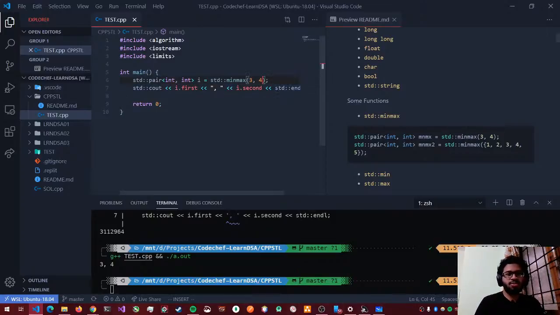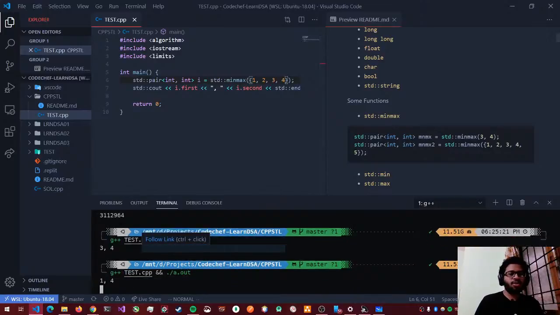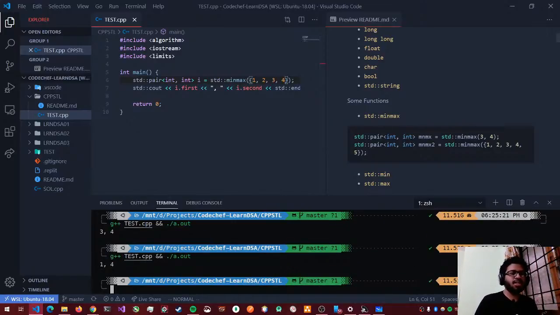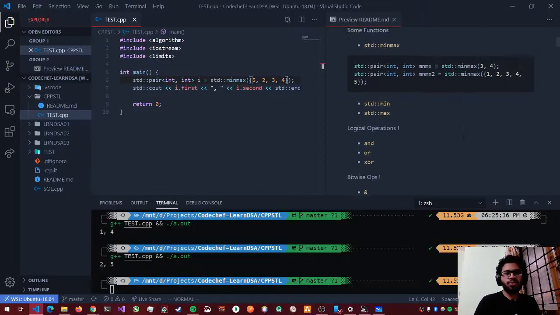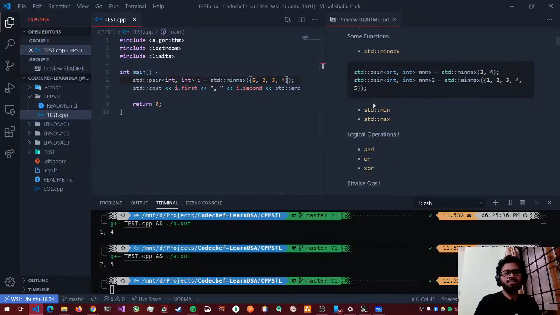Right? I can also give it multiple values, let's say 1, 2, 3, 4. Now it will also find me the min value. Min element is 1, max element is 4, right? Even if I shuffle the values, it would still work. Let's say I'll give the first value as 5, run it again. So yeah, the max element is 5, min element is 2. So it works for an unsorted range of values, right? Those were some functions related to this.